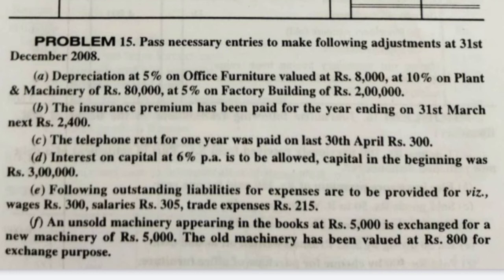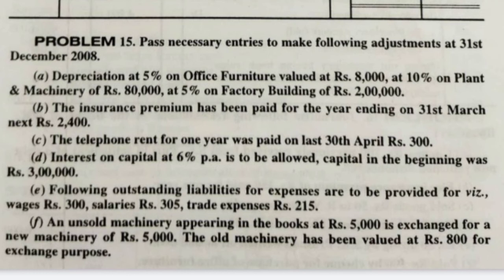Okay, these are the depreciation amounts. So the entry would be depreciation account debit to office furniture account with 400, depreciation account debit to plant and machinery account 8,000, depreciation account debit to factory building account, that is 10,000.